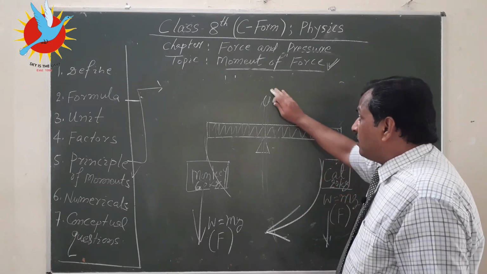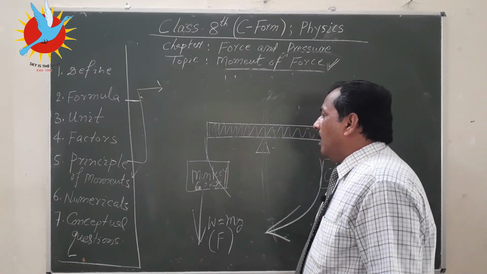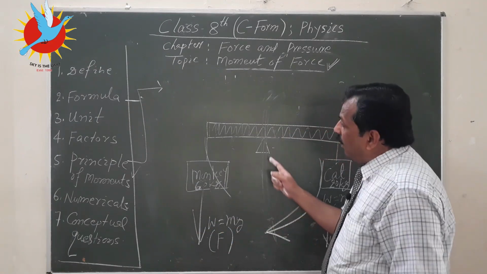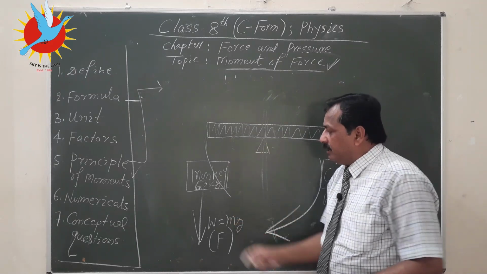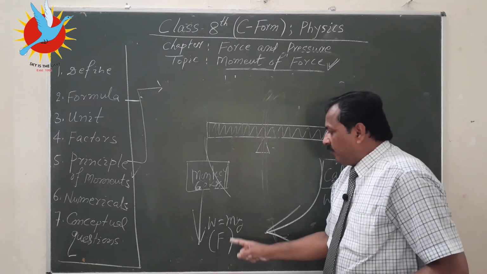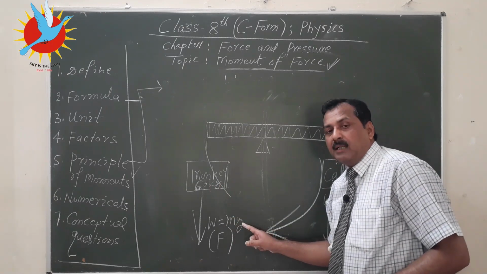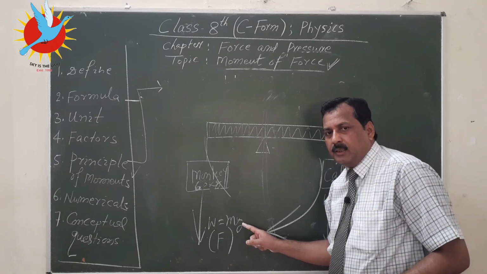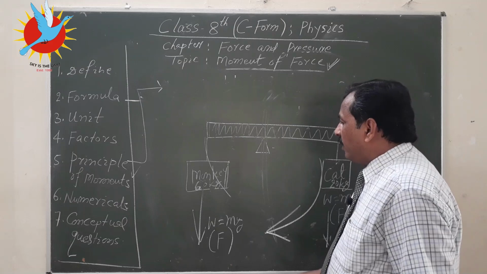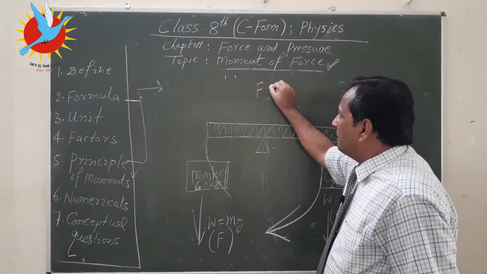So based on this statement, the principle of moment, we can solve different numerical questions. So, how to calculate this moment? This force is the mass of the monkey, that is 60, multiplied by g, where g is 9.8 or approximately 10, and then the moment of force is force multiplied by distance.